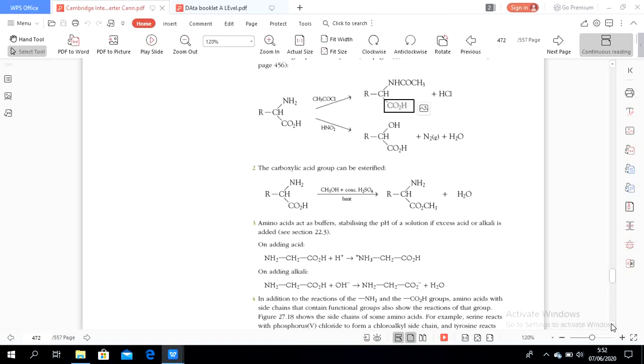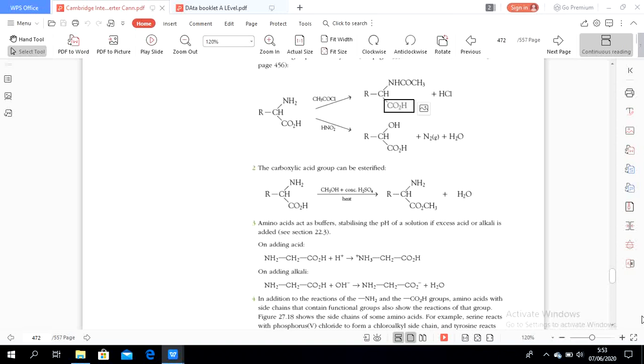On adding acid, the amine accepts the hydrogen ion, the proton, because it acts as a base. On adding alkali, the carboxylic acid will react with the alkali to form water by giving its proton.